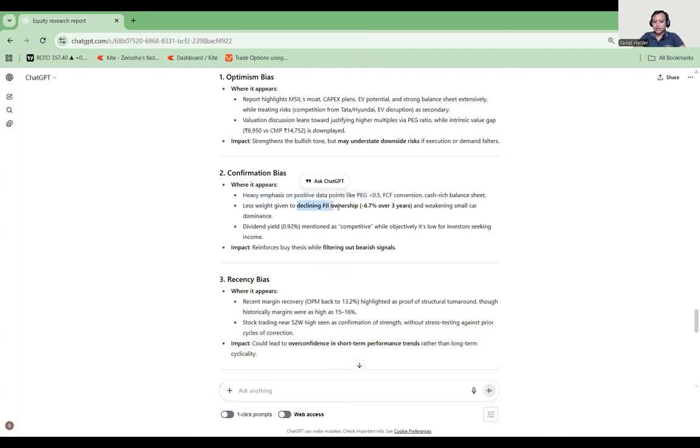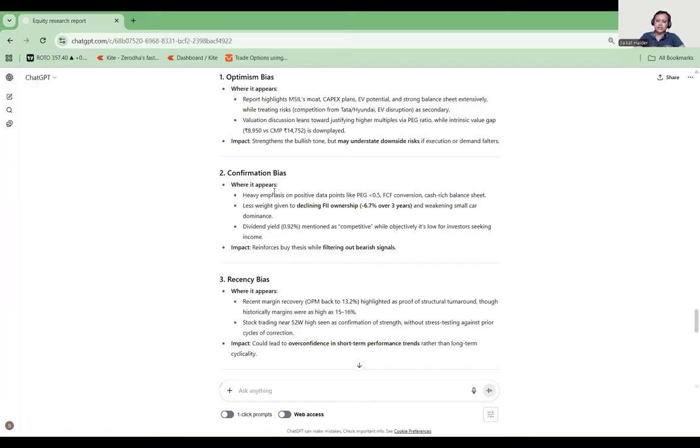Even though there is a decline in FII flow, it is not giving that kind of weightage. It is giving less weightage there, but more weightage because the PEG ratio is there and free cash flow is very positive. Because this AI has already given a buy and hold, it is showing a little bit of confirmation. What is confirmation bias? Can anybody tell me what confirmation bias is?